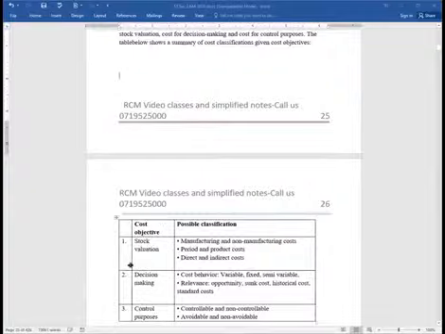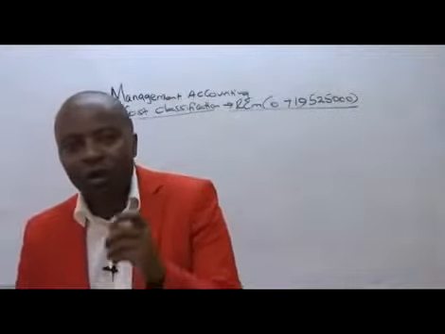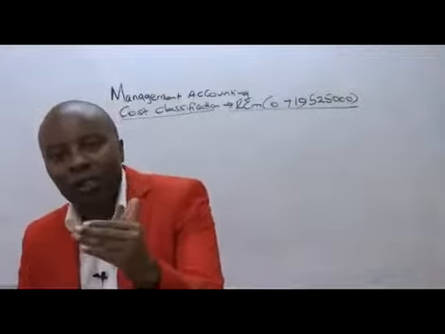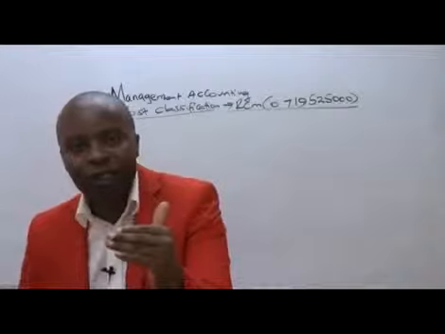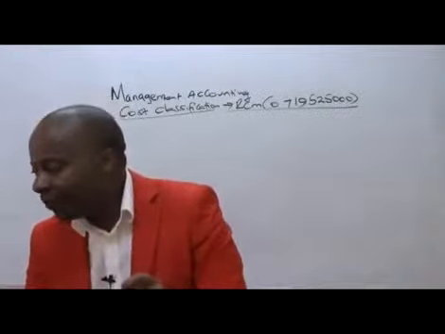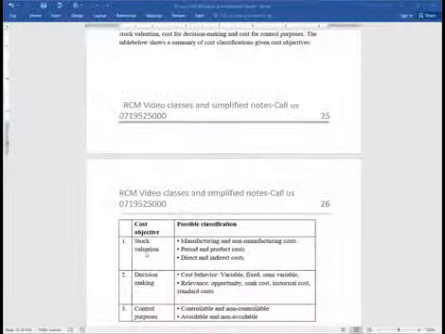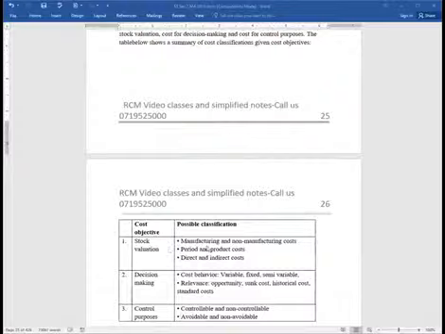So if you have a cost objective of stock valuation, then what will be some of the classifications of costs under stock valuation? Here we are told under stock valuation, we are going to have two types of costs. We could have, for example, manufacturing and non-manufacturing costs.